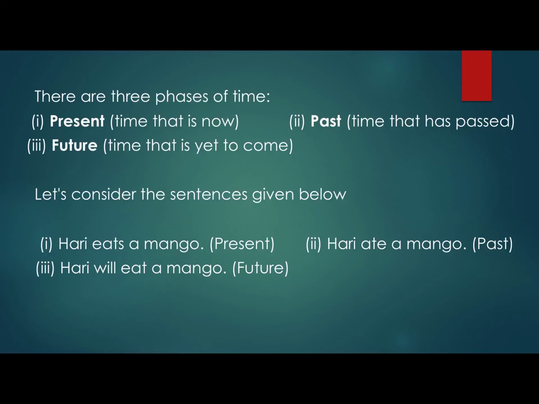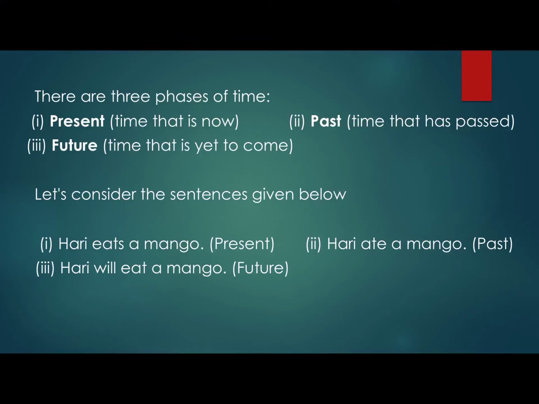There are three types of tenses as we all know, and it is a very well known factor for all of us. That is present tense, obviously, which is taking place right now. Okay. Then we have the past tense that has already taken place in the past, that is yesterday, and the future which is going to take place from tomorrow onwards, that is the time which is yet to come.